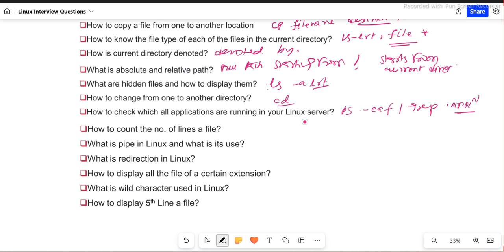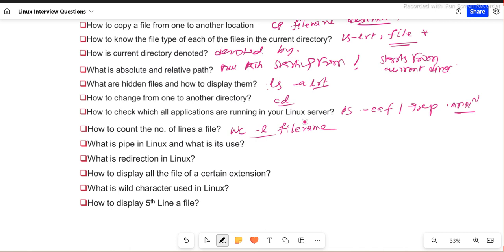Now, how to count the number of lines in a file? There is a command called wc, which is word count, and hyphen l is basically the number of lines. Hyphen l gives you all the lines, and then you can give the file name here. For this file name, it will tell you how many lines are there.